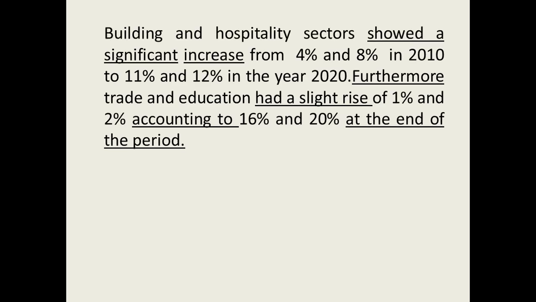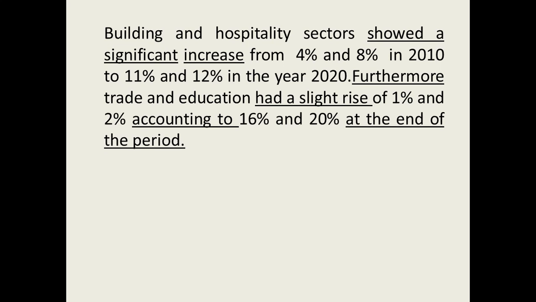Look here now, how we'll write the first paragraph. Building and hospitality sector showed a significant increase from 4% and 8% in 2010 to 11% and 12% in the year 2020. See, whatever information is given, whatever percentage is given, the same thing we have written.